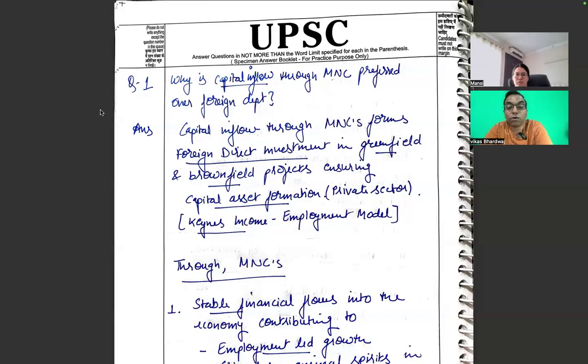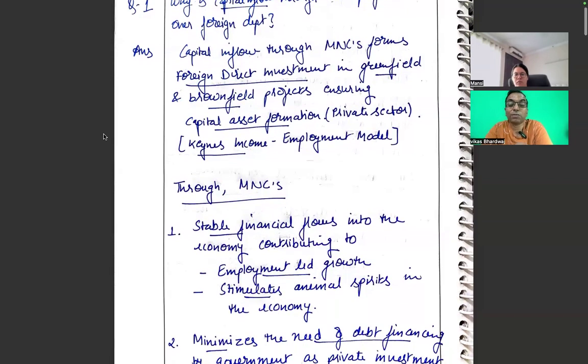Capital inflows through MNCs form foreign direct investment in greenfield and brownfield projects, ensuring capital asset formation in the private sector, as said by the Keynesian income-employment model. I think it is wonderfully written. One concept has been put forward without giving any time period. Such an introduction gives more space to any candidate or future officer who is trying to create the base, and puts up a concept where in the body of the answer one can maneuver and bring many different ideas which will be automatically linked with the introduction,